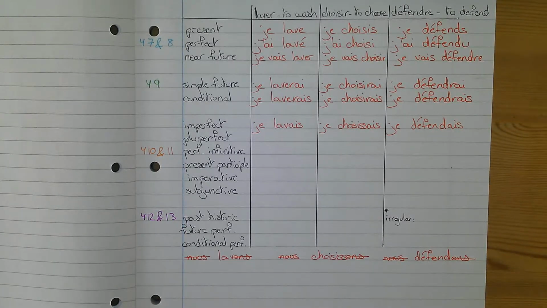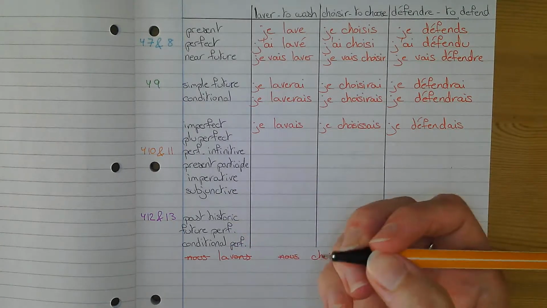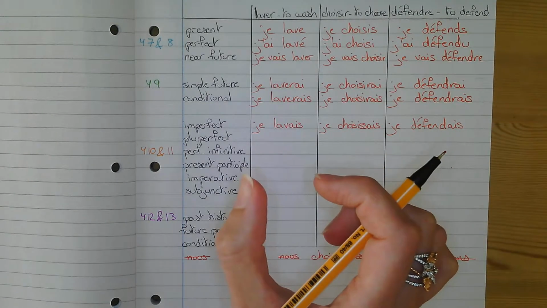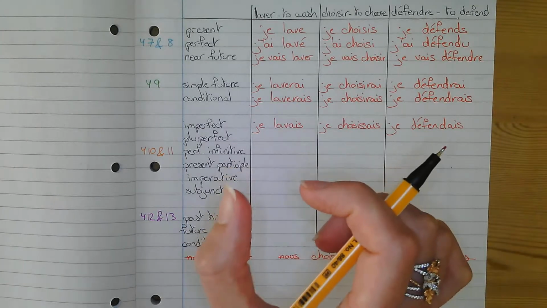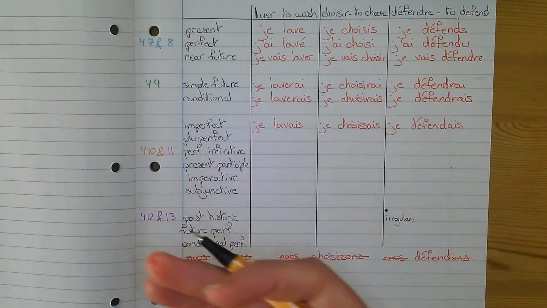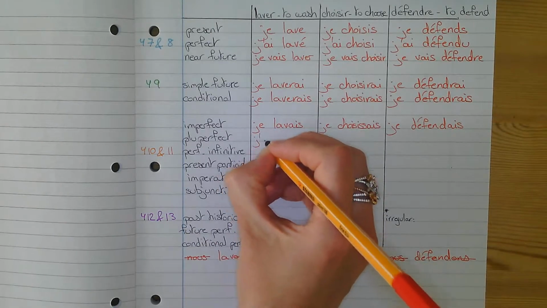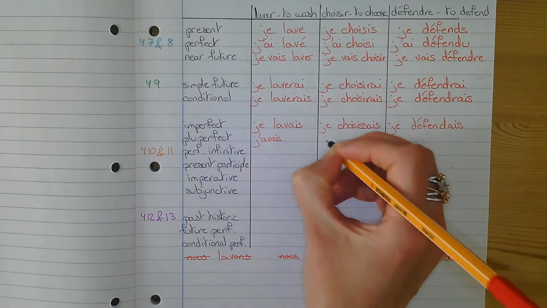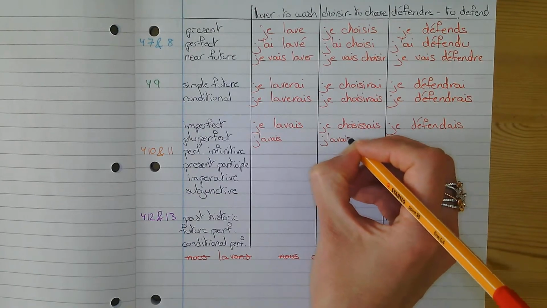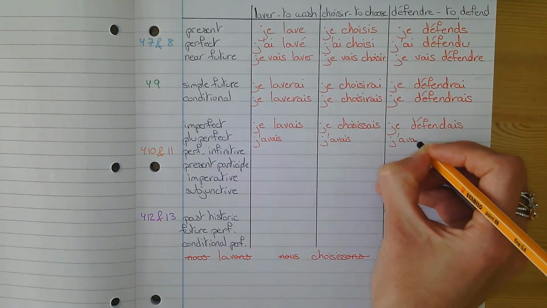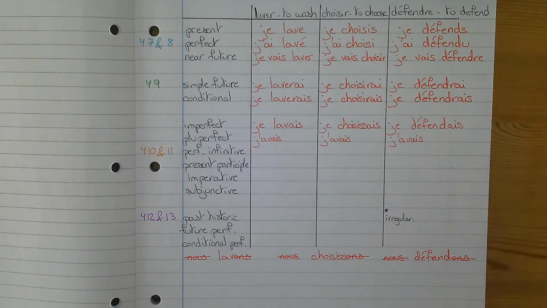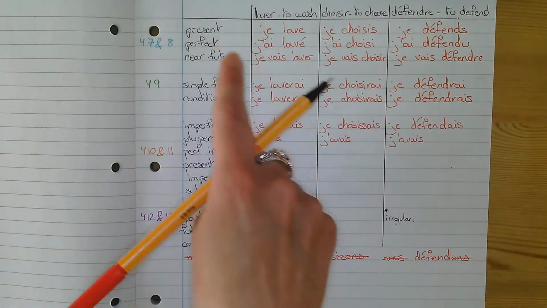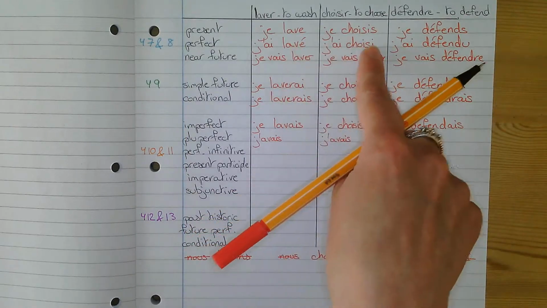The pluperfect. You want to say I had washed, I had chosen, and I had defended. So I had, that auxiliary at the beginning is in the imperfect. So when you want to say I had in the imperfect, it's j'avais. So you put that everywhere. And then you need your past participle exactly in the same way as the ones you have used for the perfect tense. So they are all here.